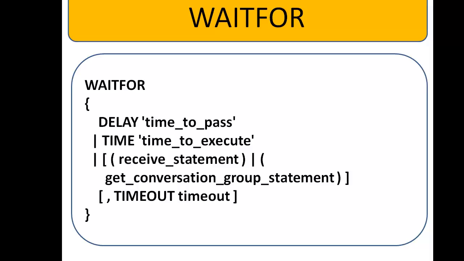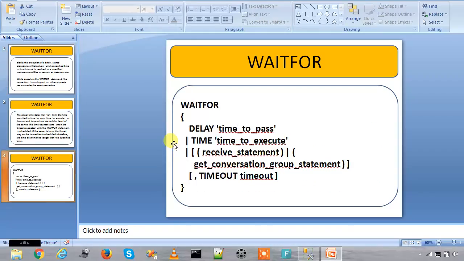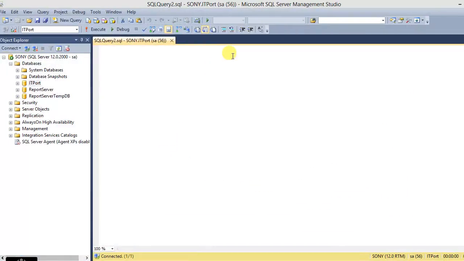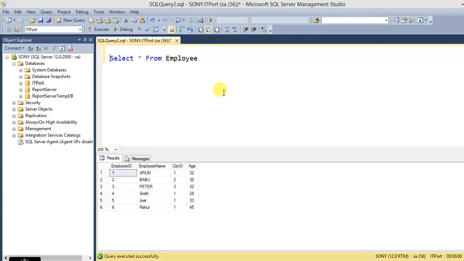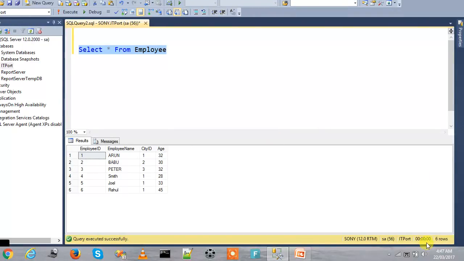So let us check with the simplest example for this WAITFOR. Check with the employee table. Executing this statement will fetch the records.